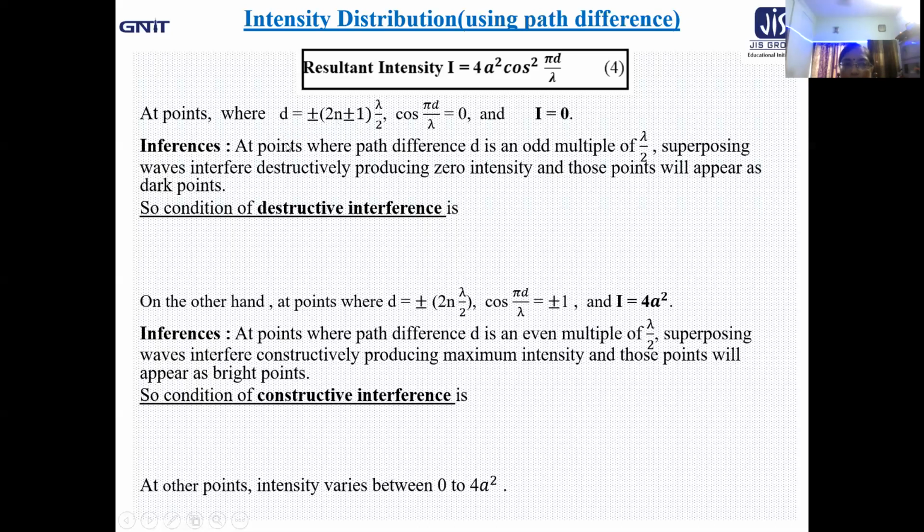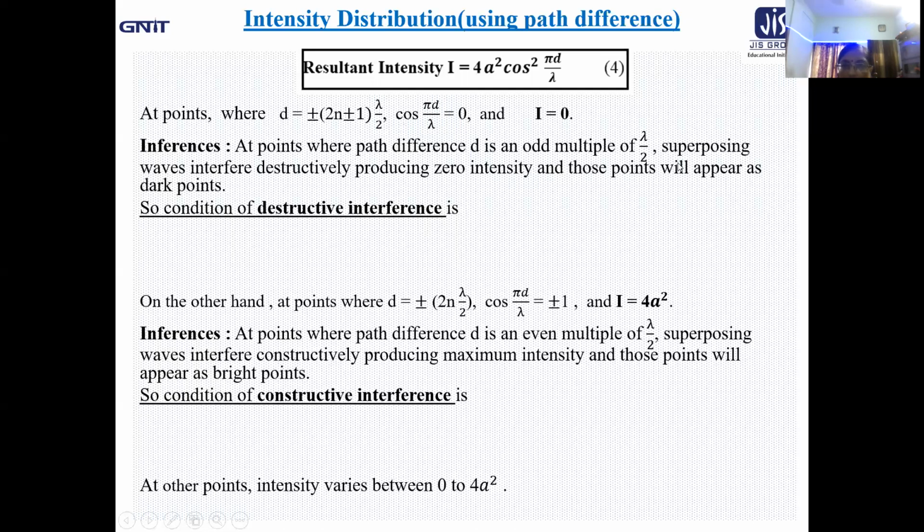So, at points where the path difference d is expressed as an odd multiple of lambda by 2, because it is (2n plus minus 1) lambda by 2, whatever be the n value, obviously an integer like 0, 1, 2, 3, it will always be an odd multiple of lambda by 2. And if you put the value here, this factor will come out as an odd multiple of pi by 2. And cos of an odd multiple of pi by 2 always comes out to be 0.